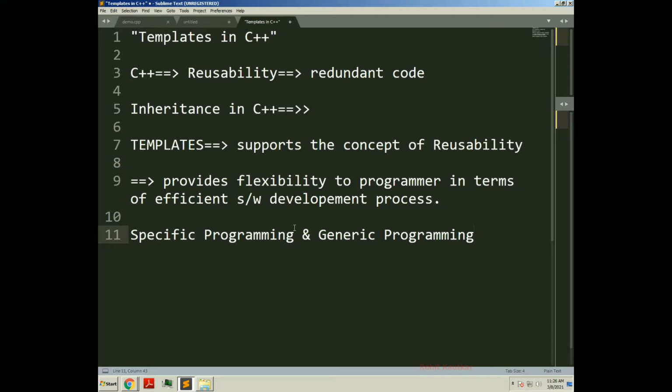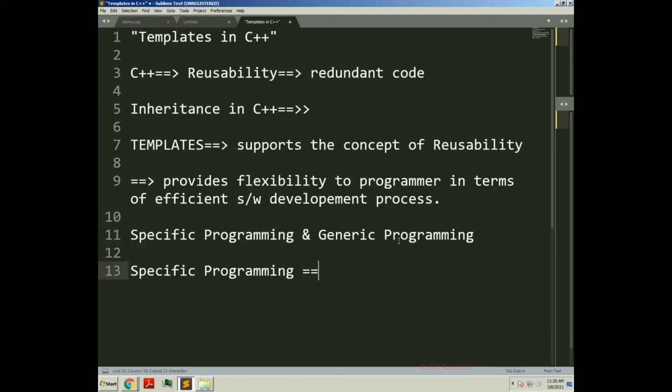First of all we will talk about what is specific programming. Till now whatever programs we have discussed, all those programs come under the category of specific programming. So what is specific programming?